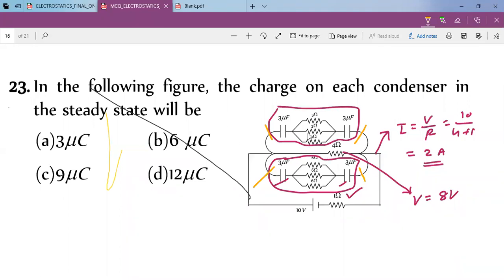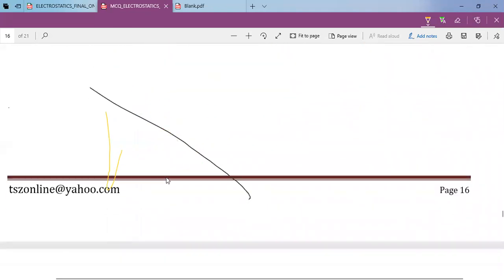It means there is no current along the 3 ohm resistance, so potential drop here is 0. It means the 8 volt is distributed equally between these two. So the potential across each 3 microfarad capacitor will be 4 volt. Charge Q equal to CV. C is 3 microfarad and V is 4. So 12 microcoulomb is the correct answer of question number 23.